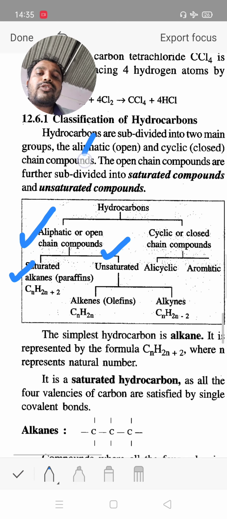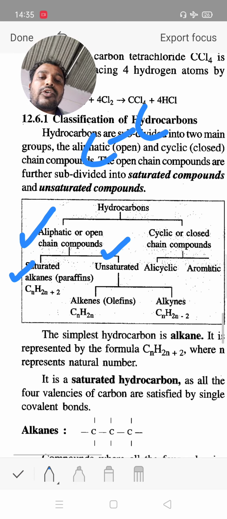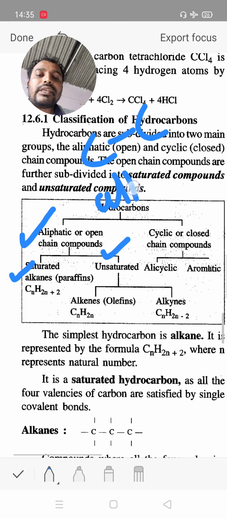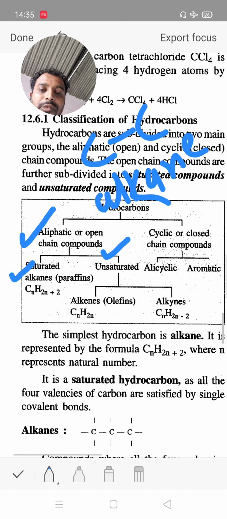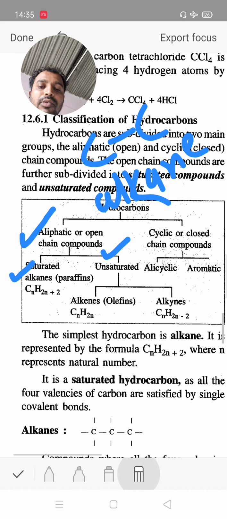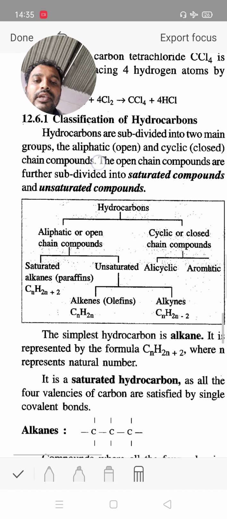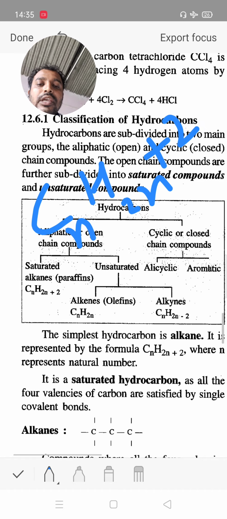The saturated hydrocarbon contains carbon-carbon single bonds. It is an example of alkane. Now alkane. Suppose the general formula CnH2n+2. It is the general formula of alkane.